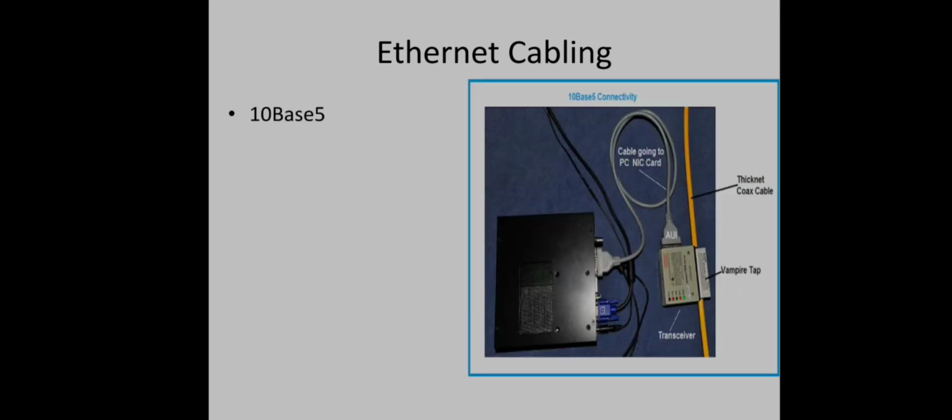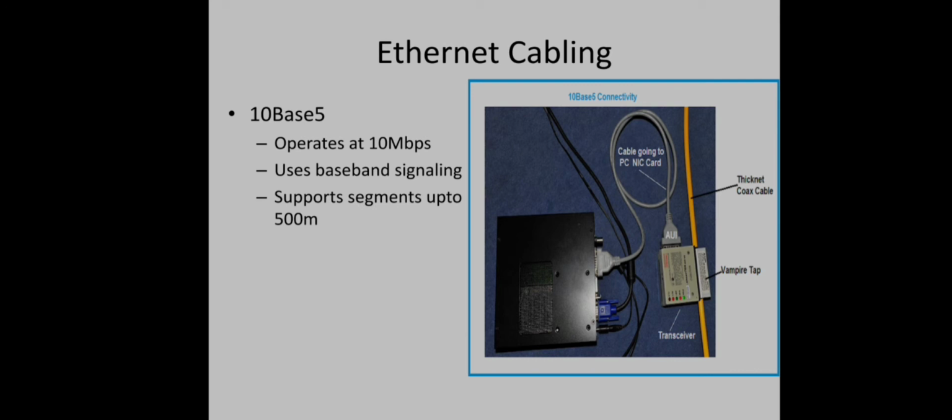So this is 10 base 5. Okay, up to 10 megabit per second speeds can be given. Baseband signaling is used. Up to 500 meter length will be supported for the cable without any repeater. And the connections use vampire tap type. You can see here, this is the actual coaxial cable, main cable, into which our system is connected using a vampire tap.